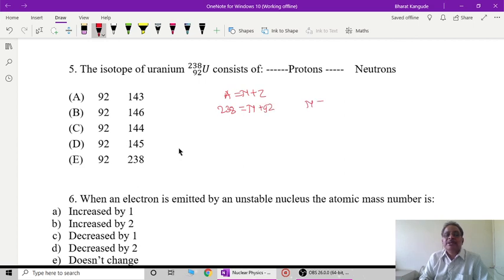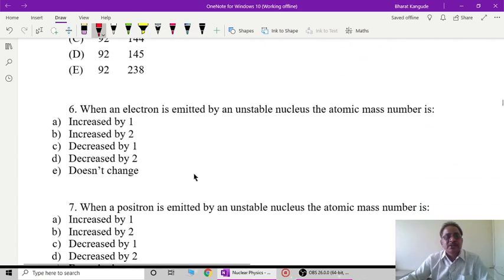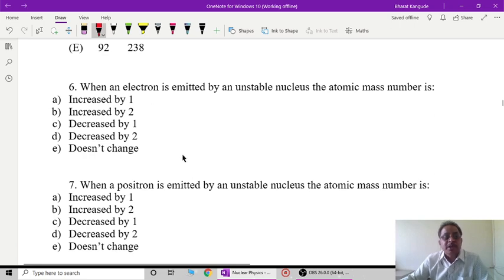So calculating this, N is equal to 238 minus 92. Go for this calculation: you will get 8 minus 2 is 6, then 13 minus 9 is 4, and 2 minus 1 is 1. So it is 146. So the combination here is 92 protons and 146 neutrons, and therefore option B is the correct option. So these were three very basic questions related to chapter number 1.